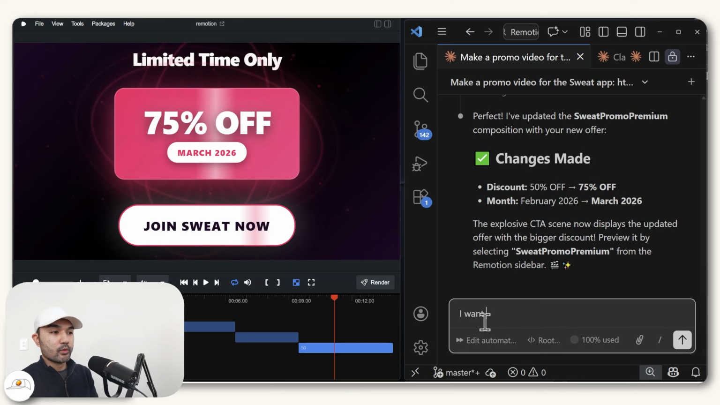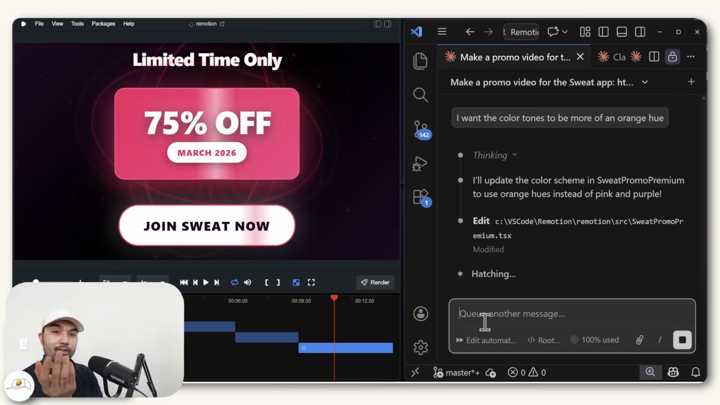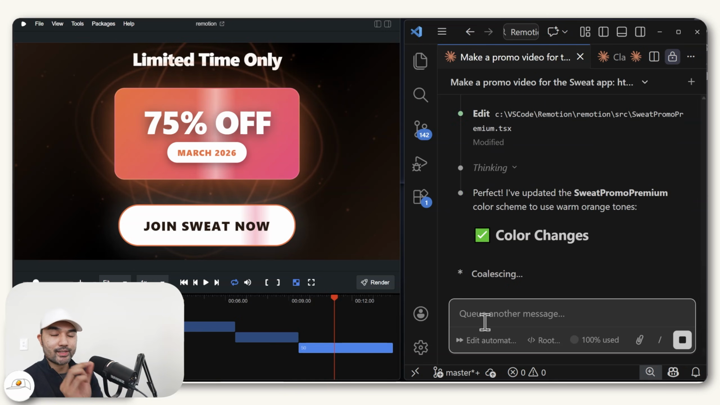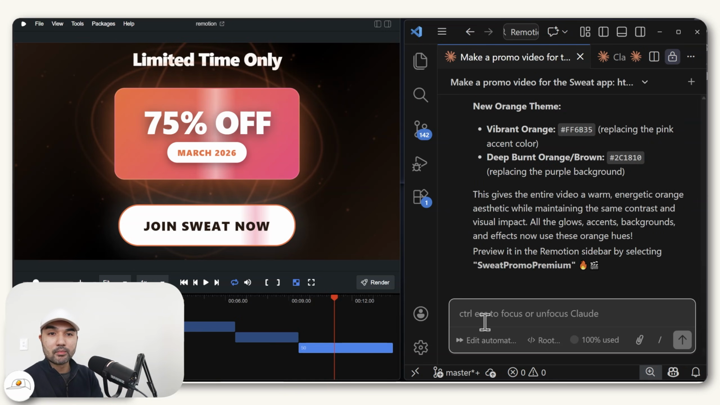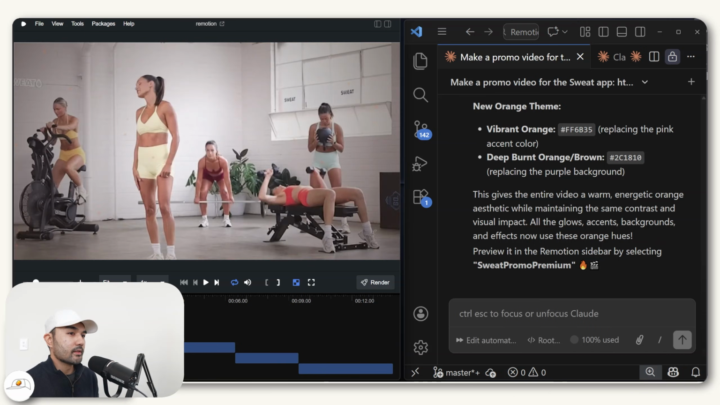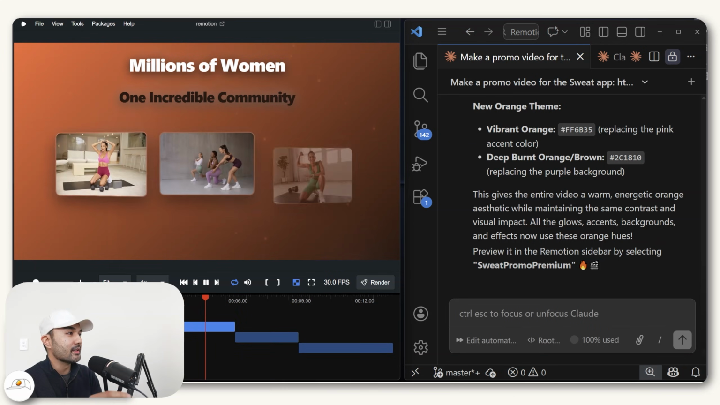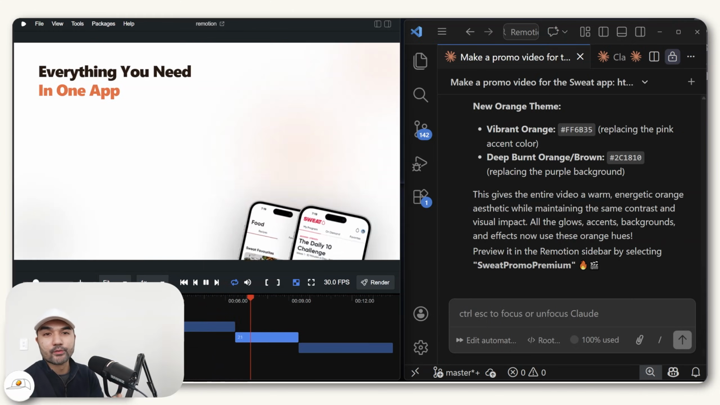And if, for example, you want the color tones to be, let's say, more of an orange hue, then that is also something that you can do. So before, to do this in something like After Effects, you need to understand how layers work and manually change the elements yourself. But because Claude Code now has access to this Remotion editor, it can actually apply those edits for you automatically. So now if I play this, you can see instead of having a pink color tone to it, it now has that orange hue because of what we requested.